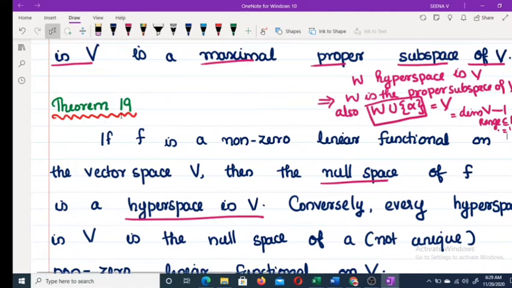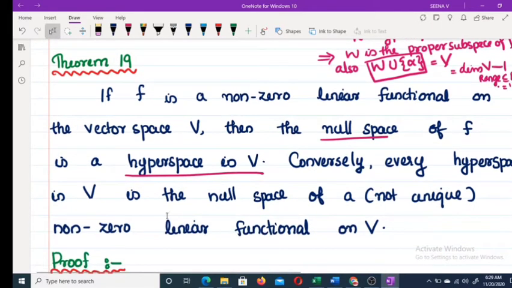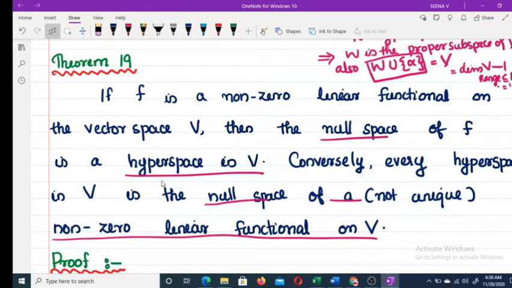Conversely, every hyperspace in V is the null space of a non-zero linear functional on V. First we have to prove that if f is any non-zero linear functional on V, then the null space of f is a hyperspace in V.